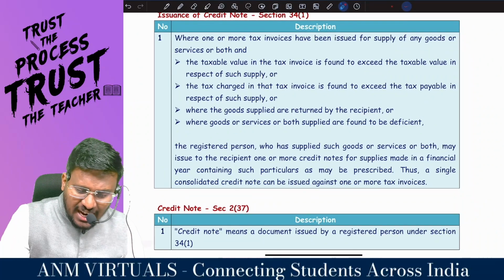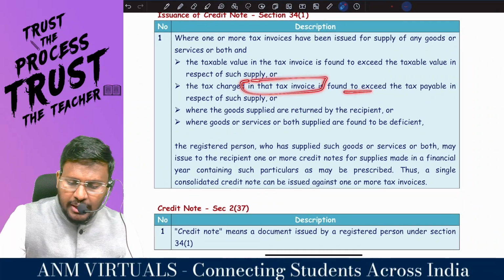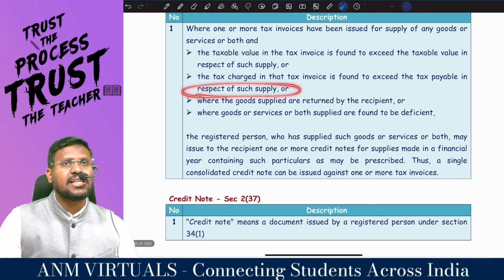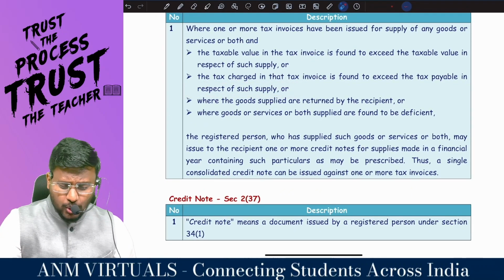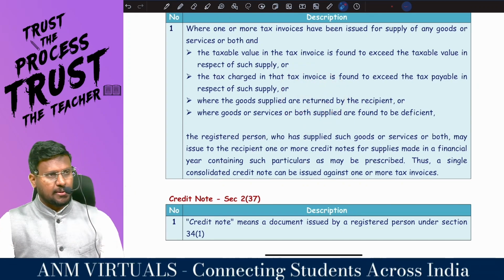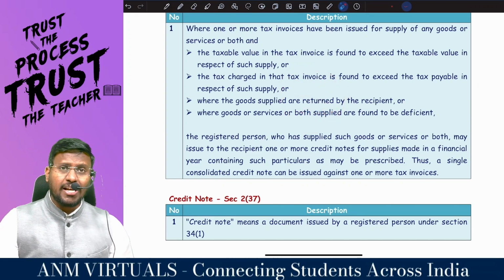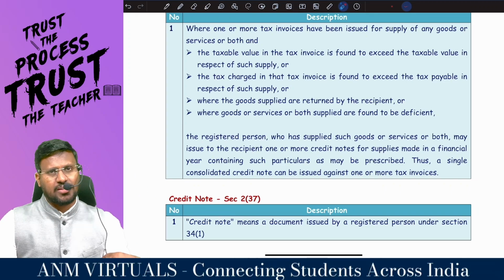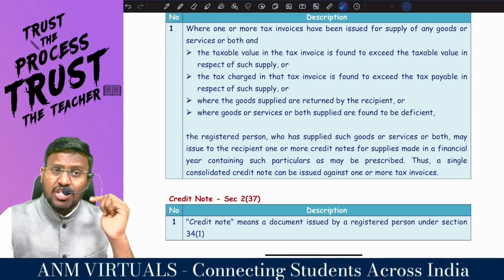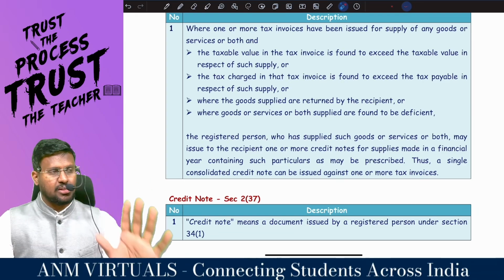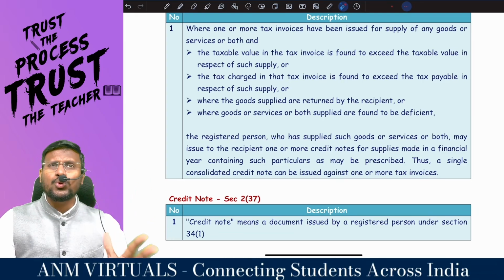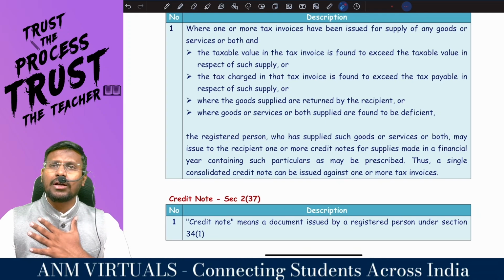The tax charged in that tax invoice is found to exceed the tax payable in respect of such supply. Actually, I should collect only 18% tax, but I have collected 28% tax. Because of collecting more tax, more receivable will show with the students. Actually, that much amount students need not pay. So I have to debit the students, credit the students. So whenever I am going to credit the students, I have to issue a credit note.